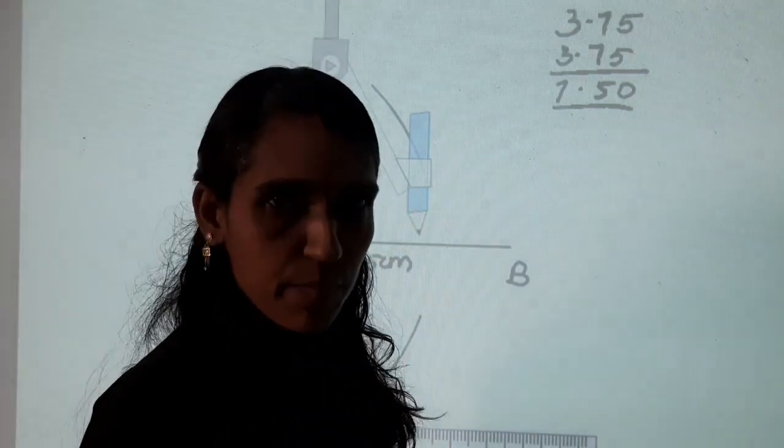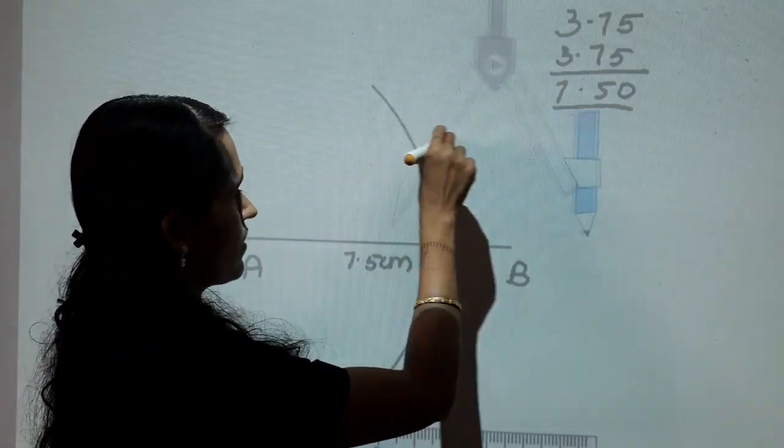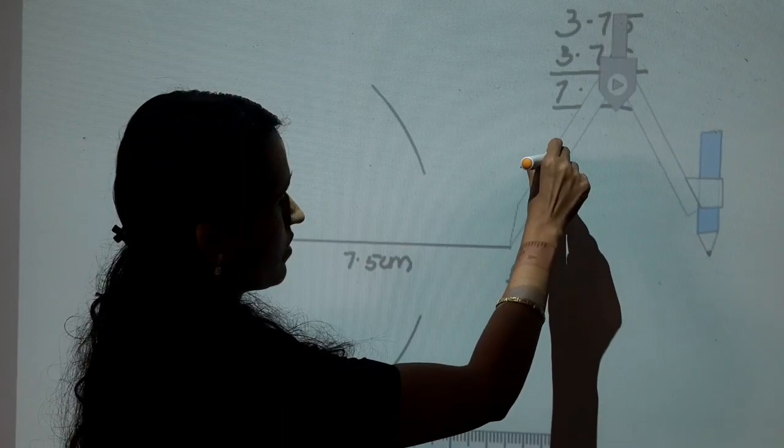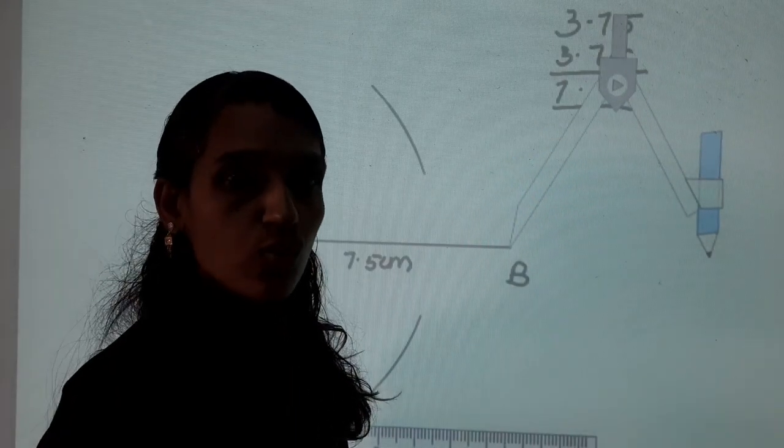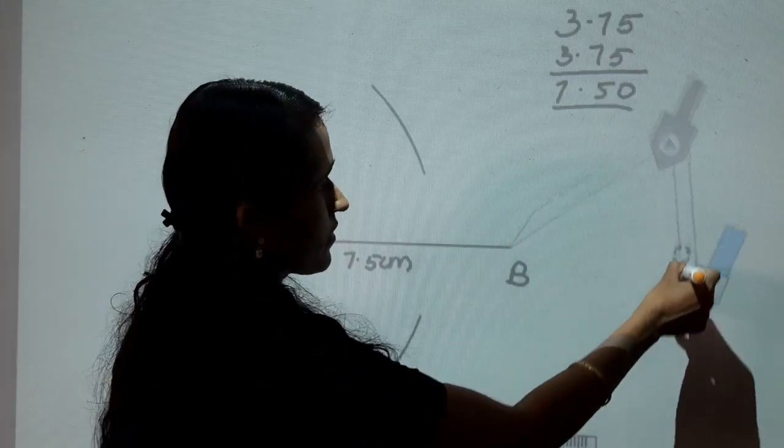Next, with the same measurement, keep the compass on point B and draw two arcs on both sides of the line AB.